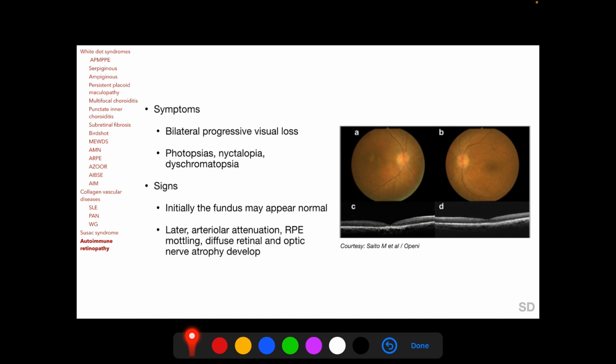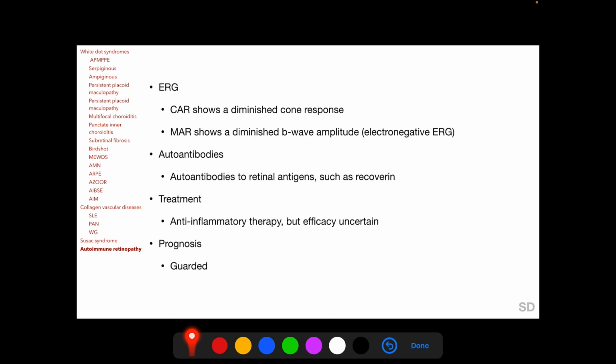Later, arteriolar attenuation, ARPE mottling, diffuse retinal and optic nerve atrophy develop, resembling retinitis pigmentosa. Cancer-associated retinopathy shows a diminished cone response in electroretinography, and melanoma-associated retinopathy shows a diminished B-wave amplitude called an electronegative ERG with only the A-wave present. Serum autoantibodies to retinal antigens such as recoverin can be detected, and treatment includes anti-inflammatory therapy, but efficacy is uncertain, and prognosis of autoimmune retinopathy is guarded.